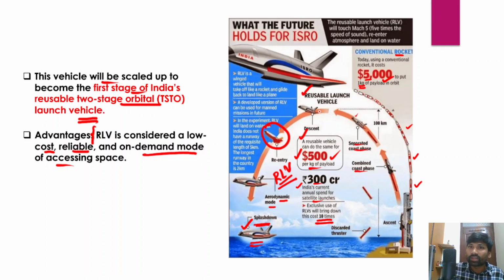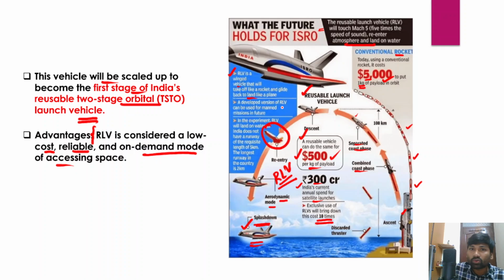Okay, so in fact this reusable launch vehicle will touch Mach 5, five times the speed of sound, and re-enter the atmosphere and land on water. Okay, this reusable launch vehicle is a winged vehicle, so it will take off like a rocket and glide back to land like a plane, as you can see here.